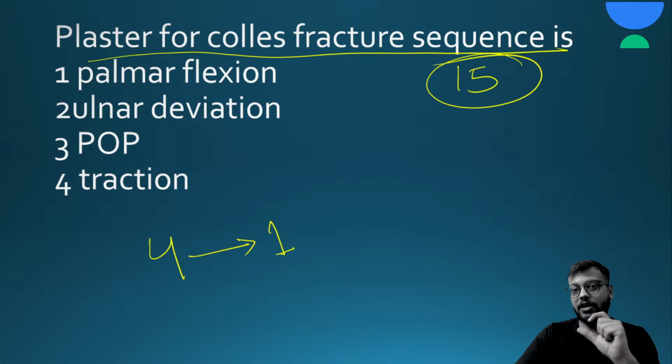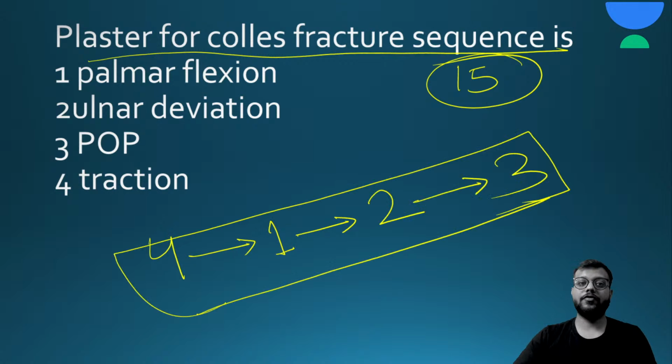Then we will align them and reduce them by proper traction and manipulation after doing the palmar flexion also, and you will fix them in ulnar deviation, and then you will apply the POP. So this is the correct sequence for the application of plaster in Colles' fracture. Okay, 4 1 2 3.